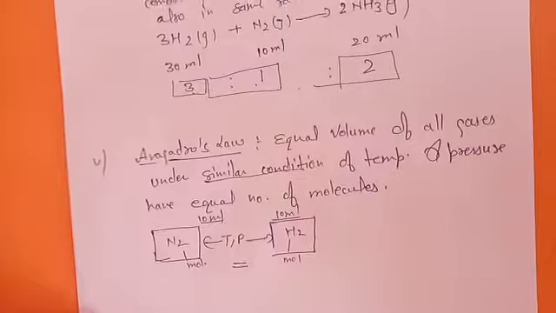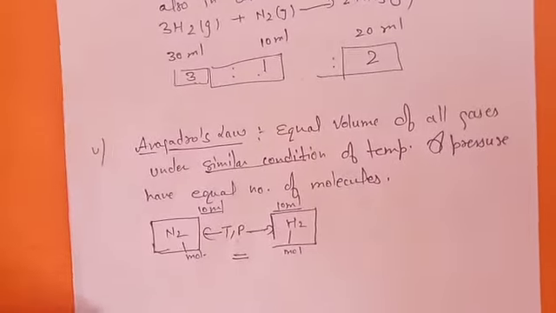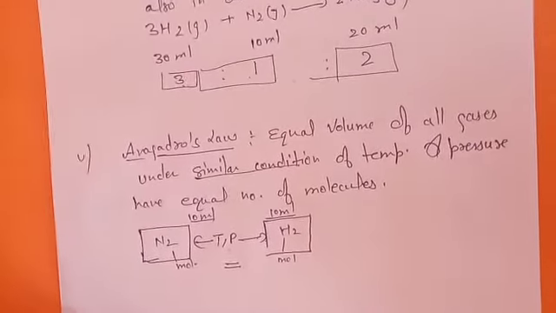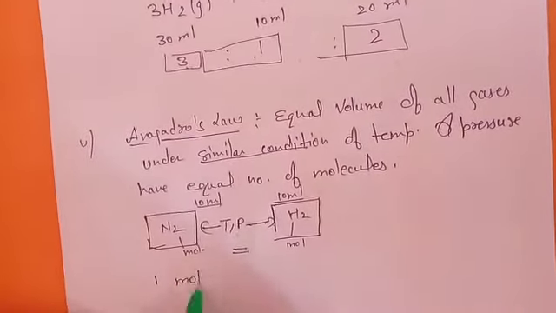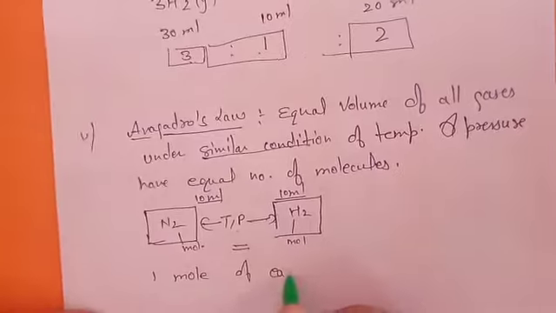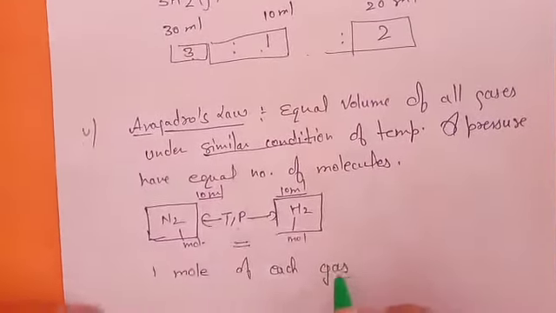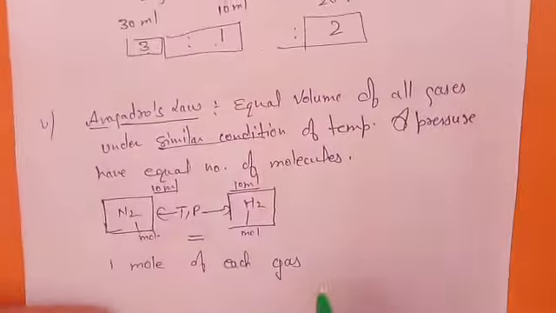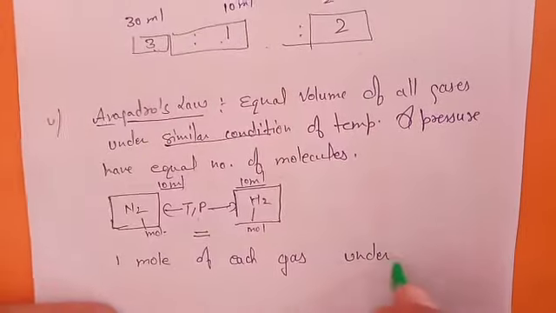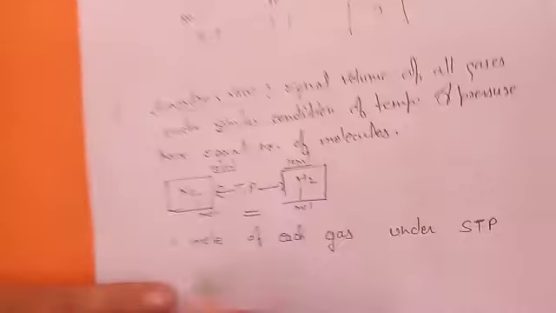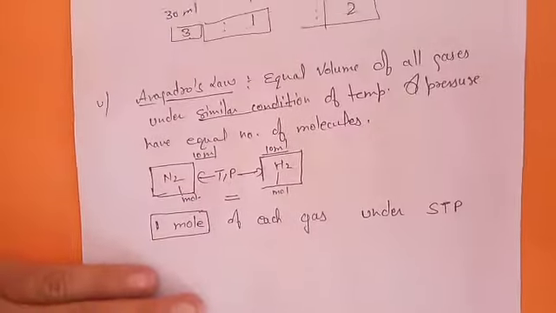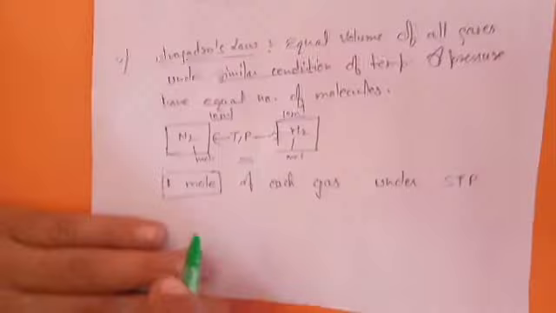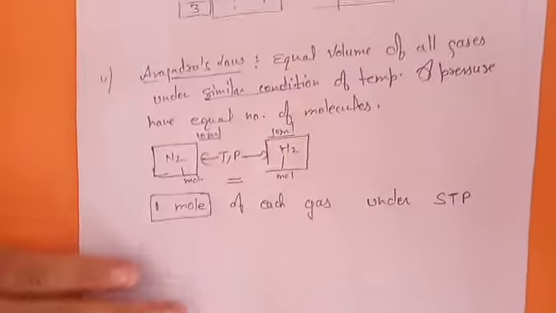Now in other words you can also explain the same law: 1 mole of each gas, you can take any gas, 1 mole of each gas under STP. Mean to say you have taken the number of molecules this time first. 1 mole, you know, is 6.022 into 10 raised to power 23 molecules.